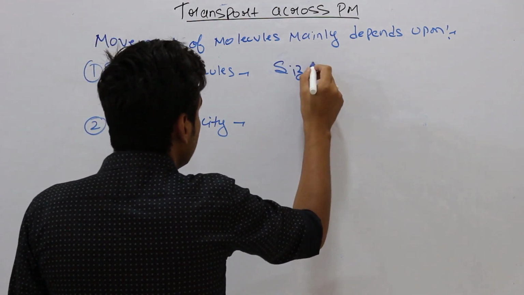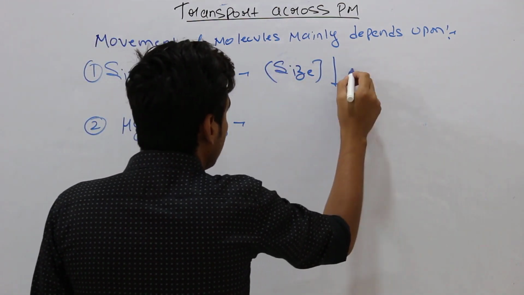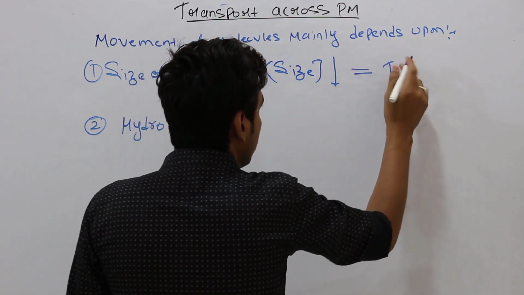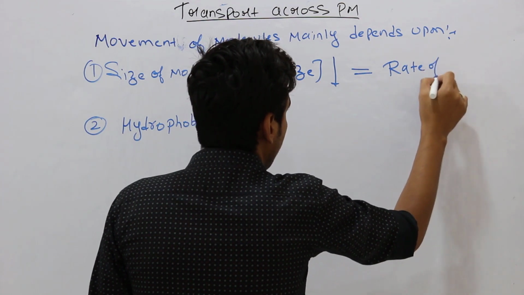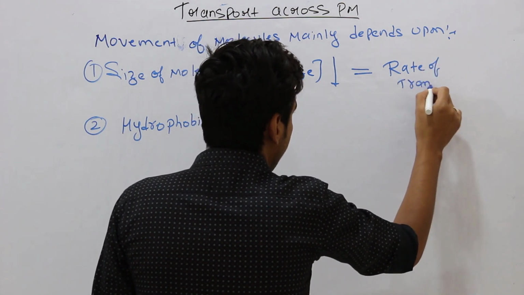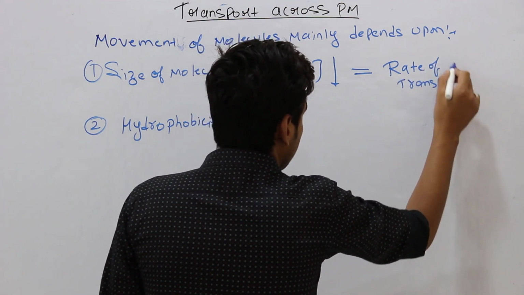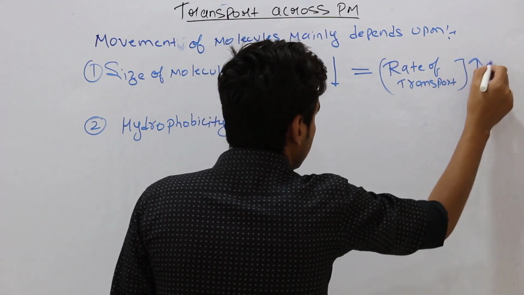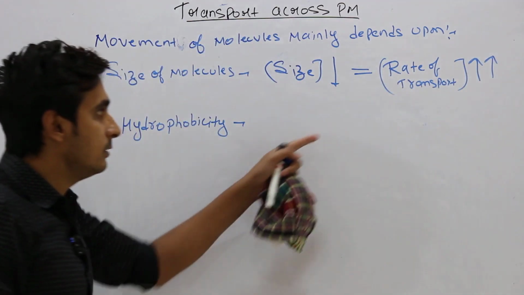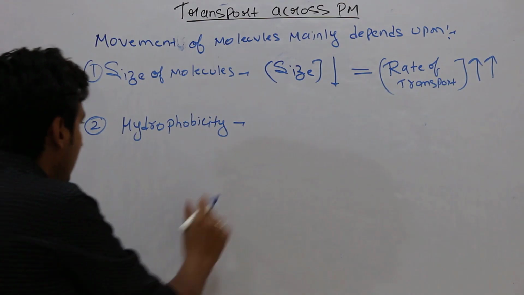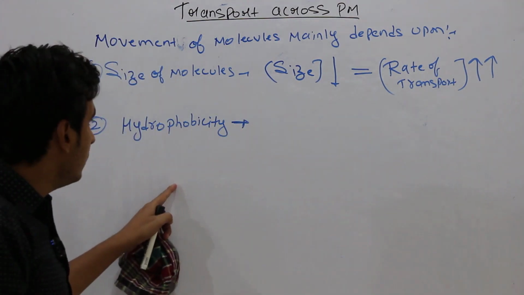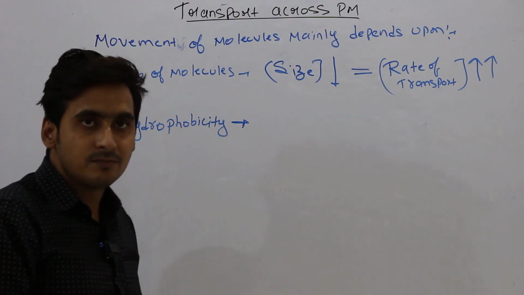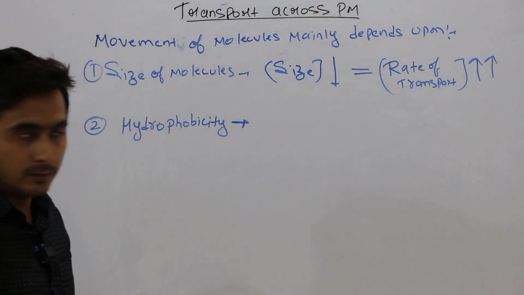Meaning the smaller the size of the molecules, the faster the rate of transport. The more hydrophobic your molecules are, the more easily they can cross the hydrophobic barrier of the plasma membrane.